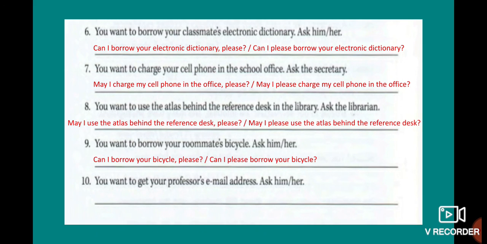In that case, the request is, can I borrow your bicycle, please? Or can I please borrow your bicycle? And number 10, you want to get your professor's email address. Okay, may I get your email address, please? Or may I please get your email address?